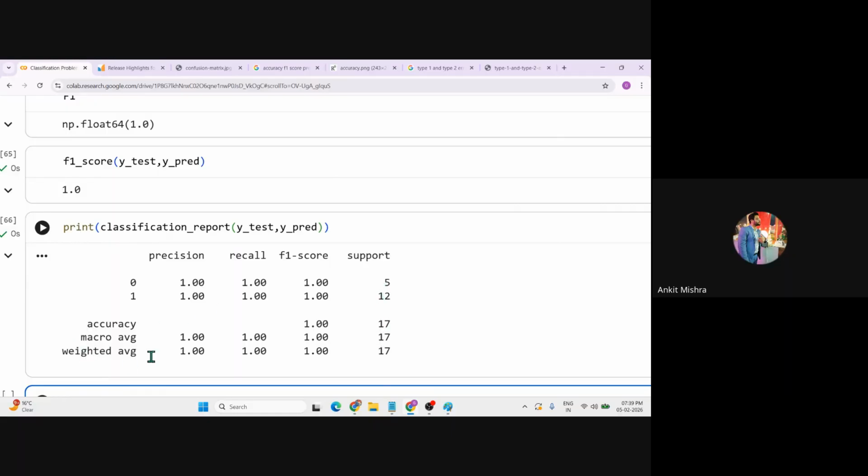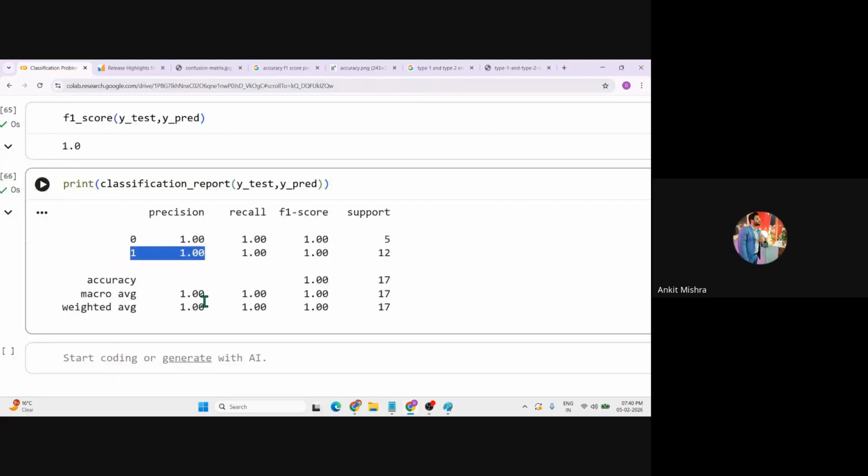That is your macro average or weighted average, and you're getting each score as 100. It means the model is overfitted or the model is very perfect. Since the data is very small, you can say the model is overfitted right now. The model is able to predict the zero class with 100% precision as well as the one class with 100% precision. It means the model can predict on both sides. It can tell you whether the customer will not buy the insurance or will buy the insurance. It can give you both values, and that is called predict probability.